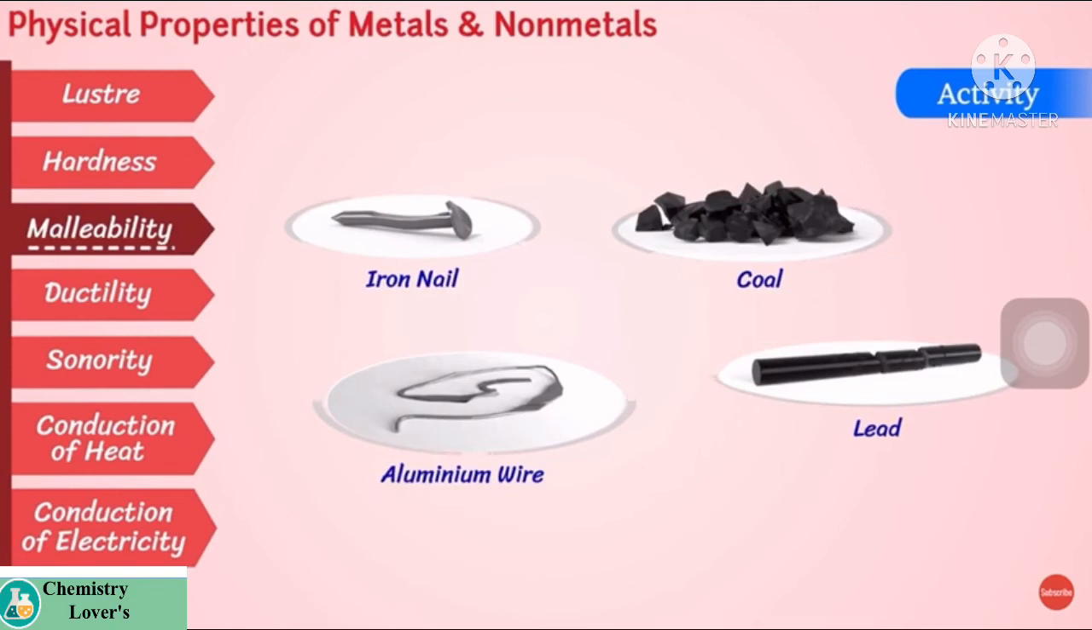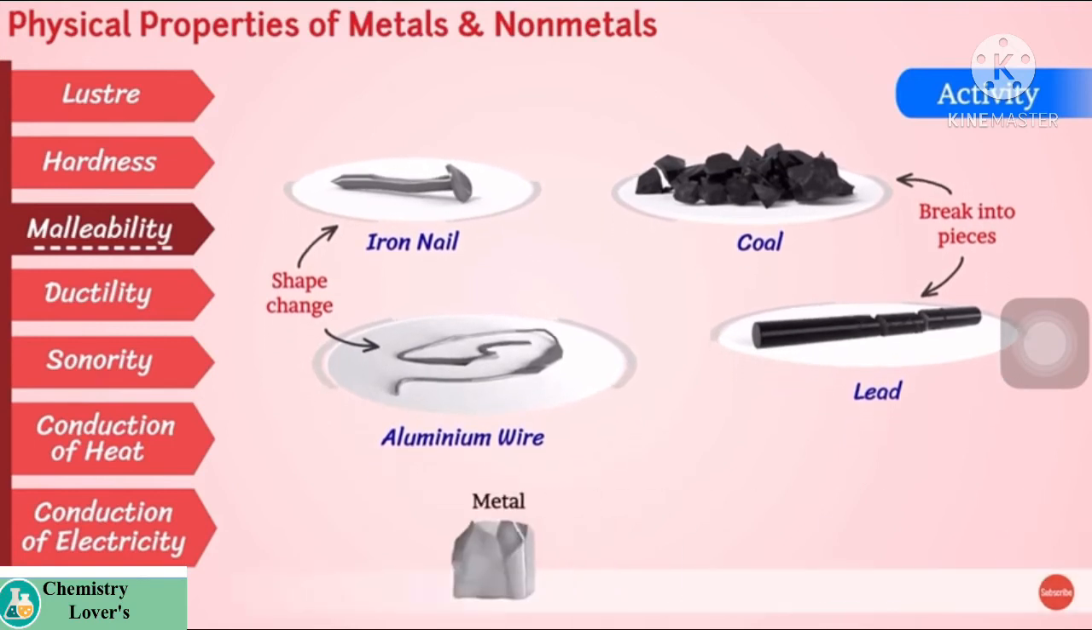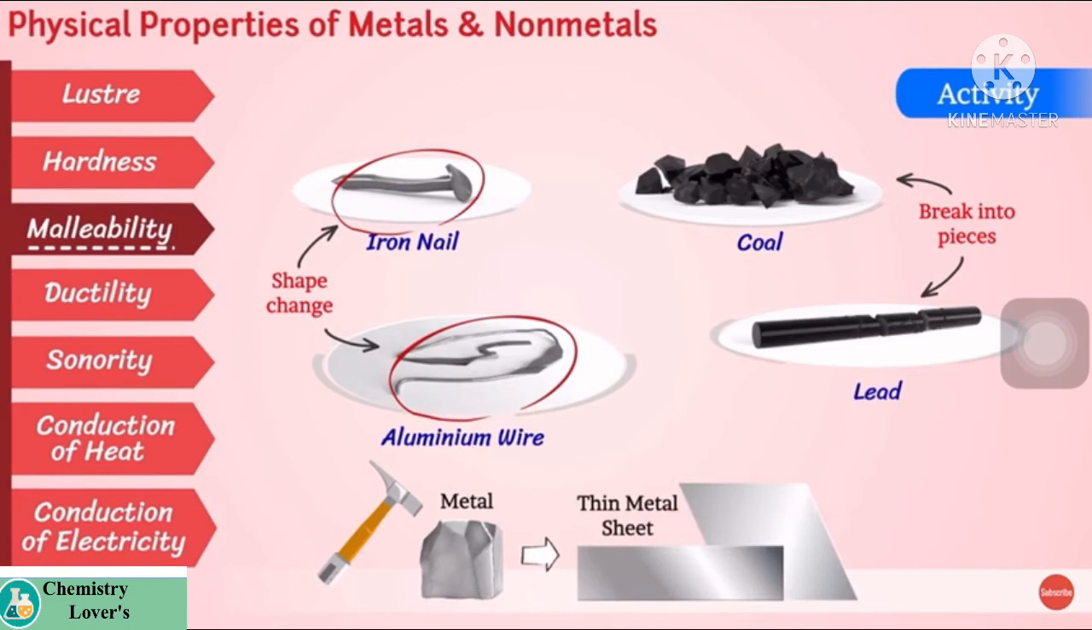Then what will you observe? You observe that iron nail and aluminium change their shape after beating, and coal and lead break into pieces. So we can say that when we beat the metal, it changes into thin sheets. This property is called malleability, meaning beaten into thin sheets.